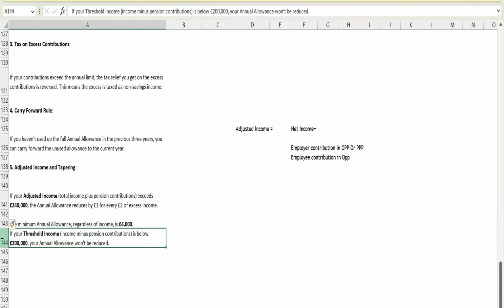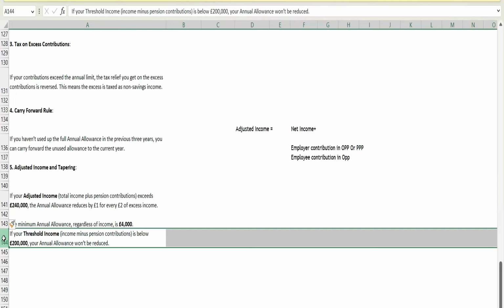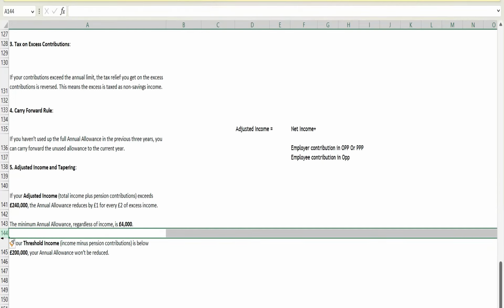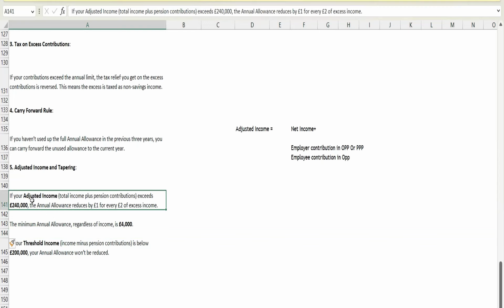If both the criteria are met, only then can we reduce our annual allowance. Okay, and one more thing, the minimum allowance that an individual is entitled to is 4,000. If after reducing, your allowance is less than 4,000, in that case you will still get the credit for the 4,000.